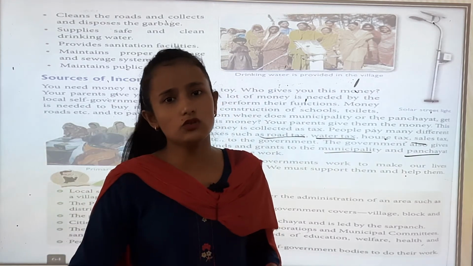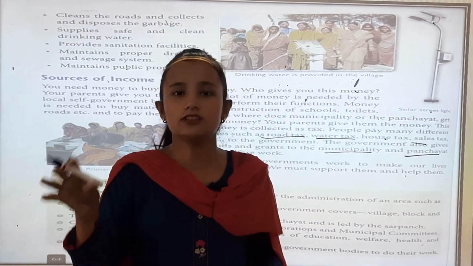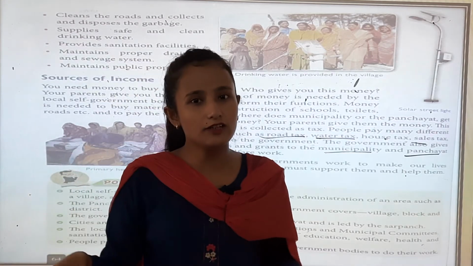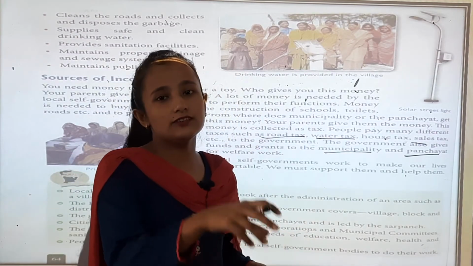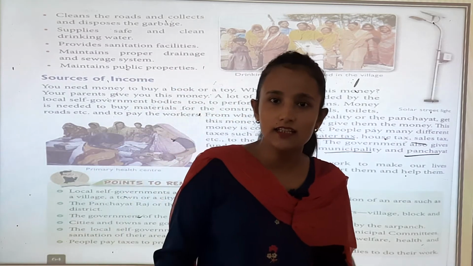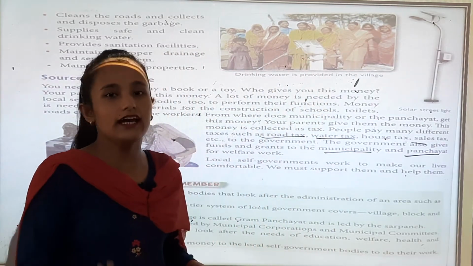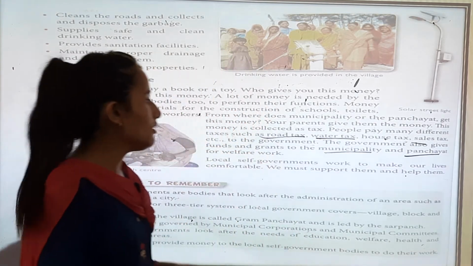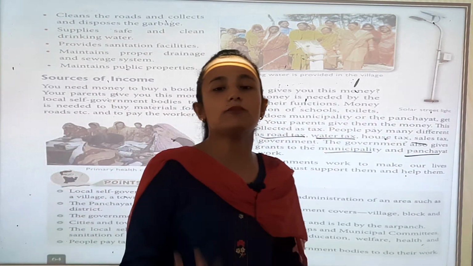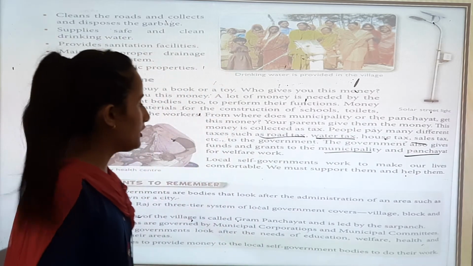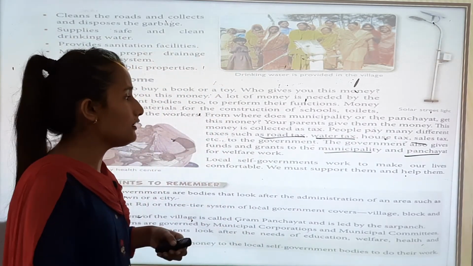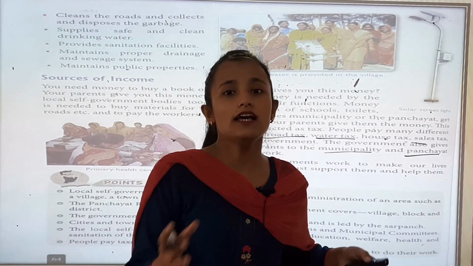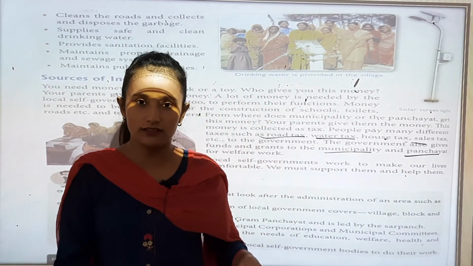Who constructs the school? Local self-government. So where does the fund come from? From your parents. Your parents used to give tax like house tax, water tax, sales tax. So we have to support them. Because when we support them, they will make our life comfortable, because they used to help in every situation.